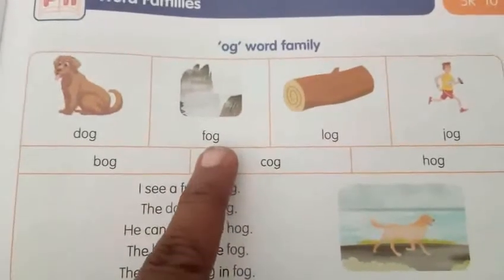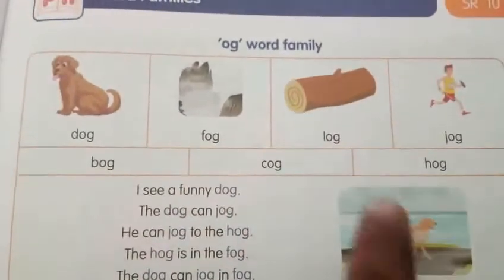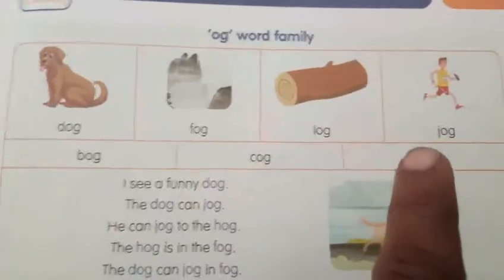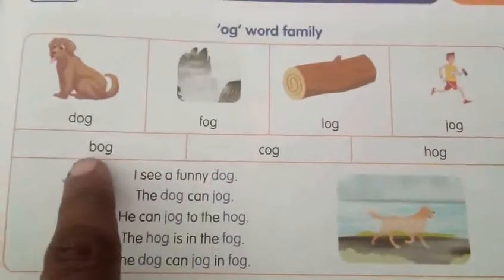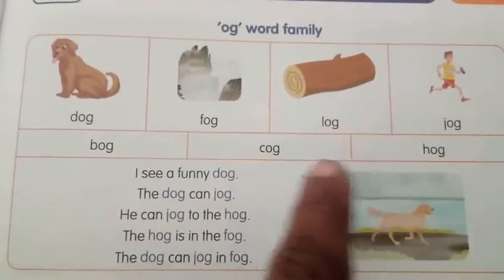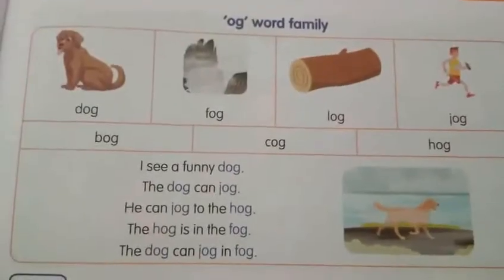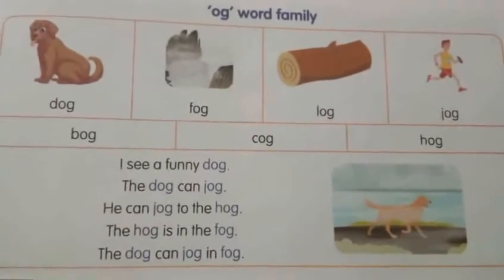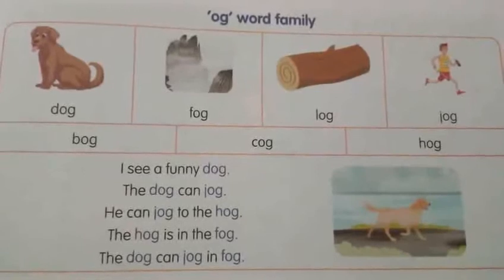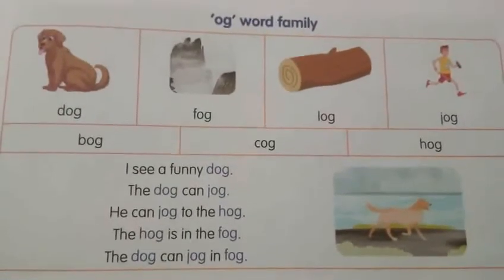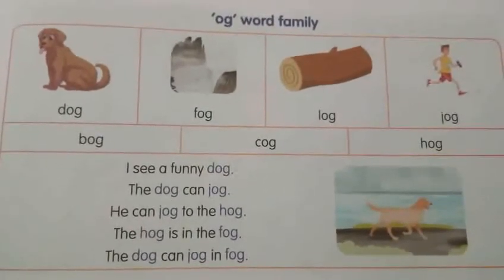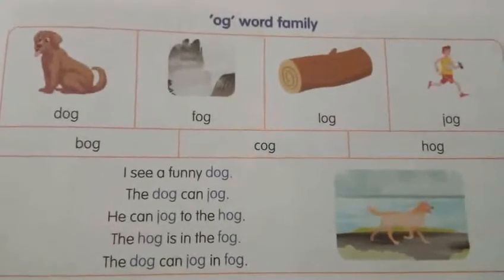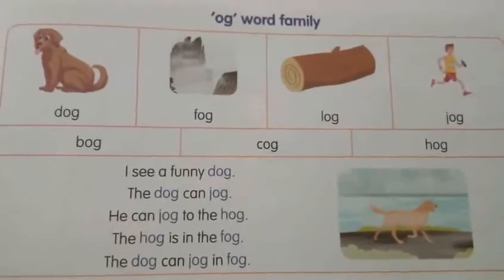You also read along with me. Fog, log, jog, bog, cob, hog. Then you have to use your left hand, touch your shoulder for the beginning sound, then forearm for the middle sound, wrist for the end sound, okay.